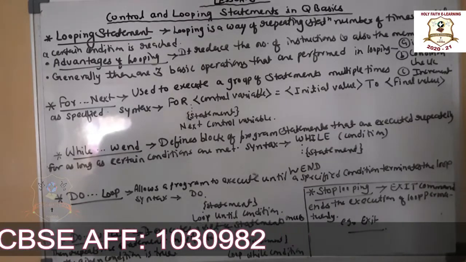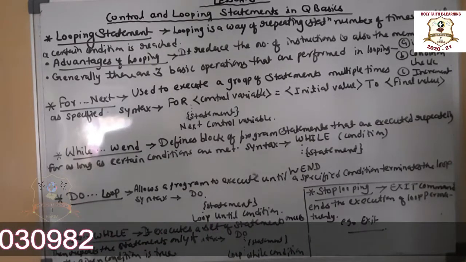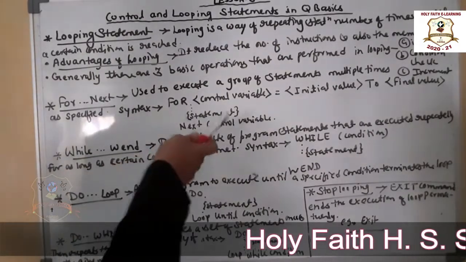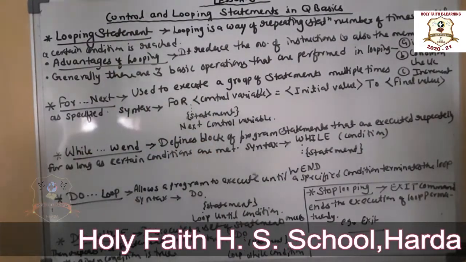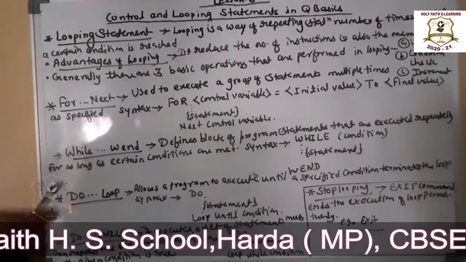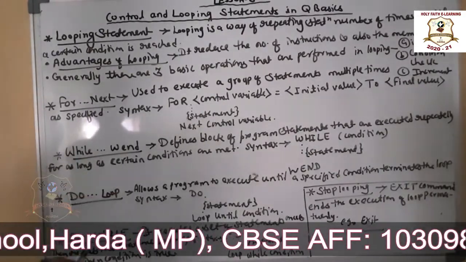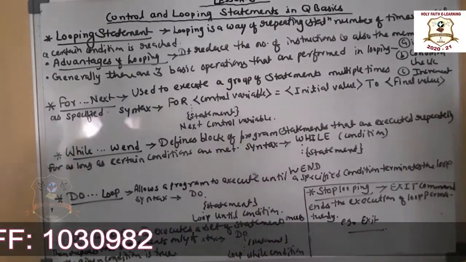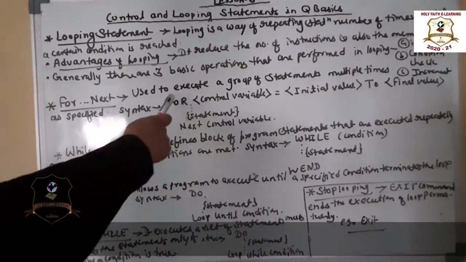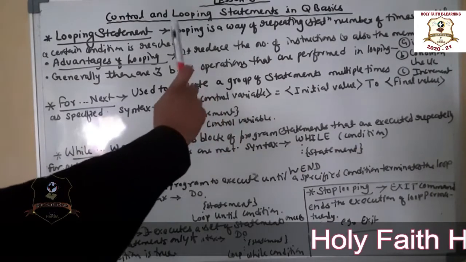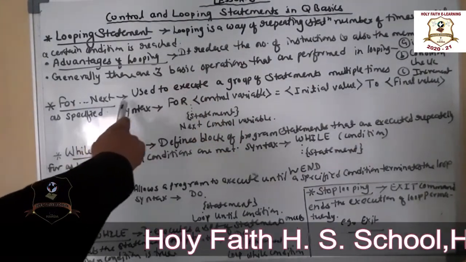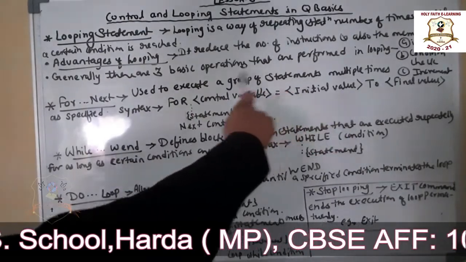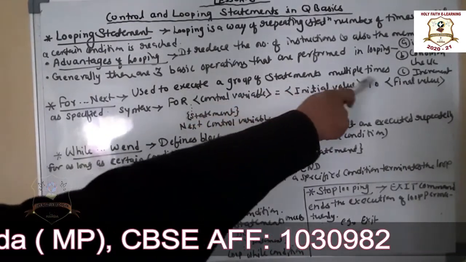Okay, there are three types of basic loops provided by QBasic. The first one is for loop, second one is while wend loop, and then do loop and do while loop. Okay, these are the loops. So first one is for next. The for next loop is used to execute a group of statements multiple times.